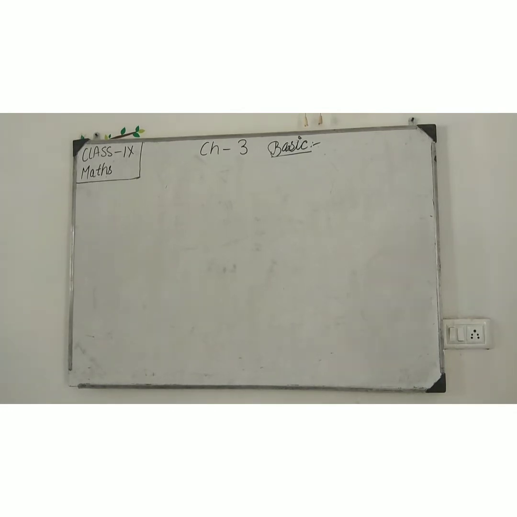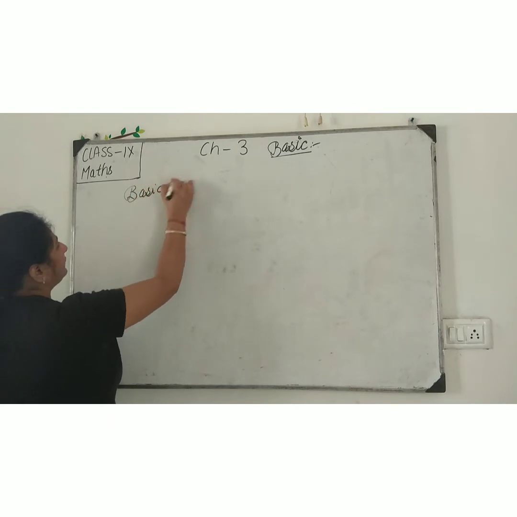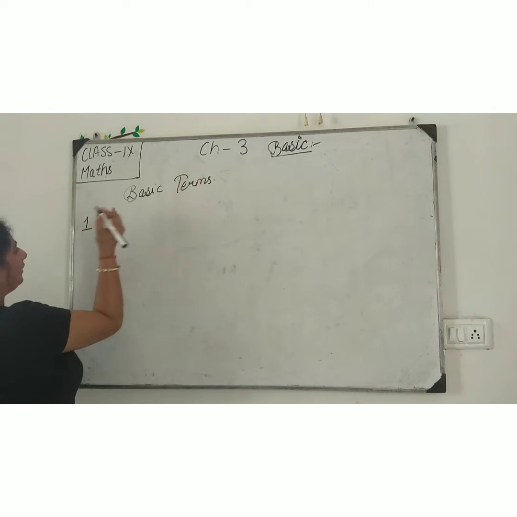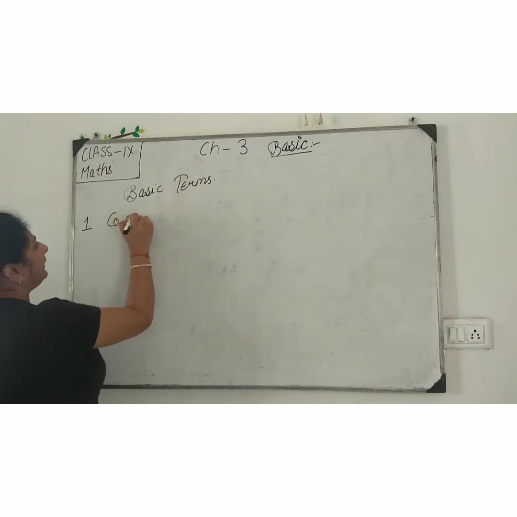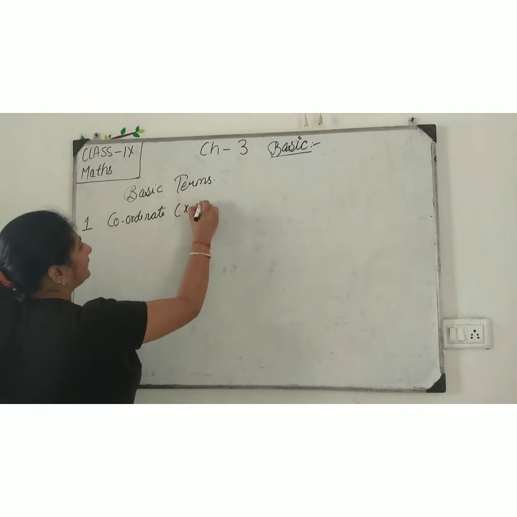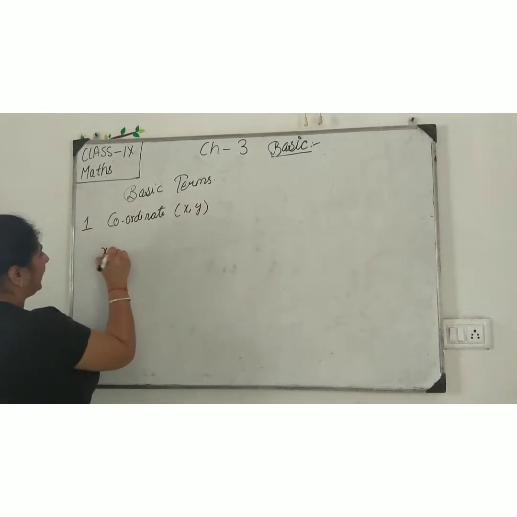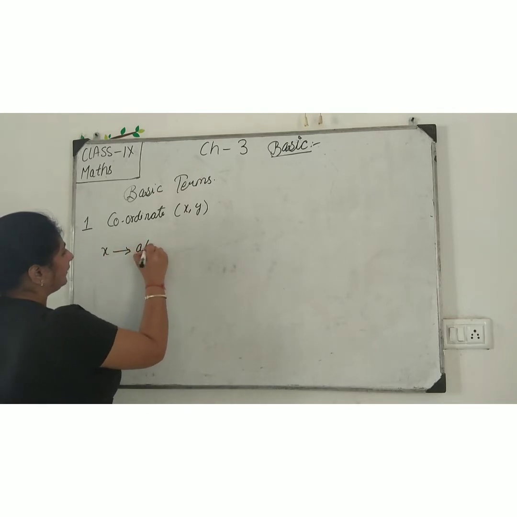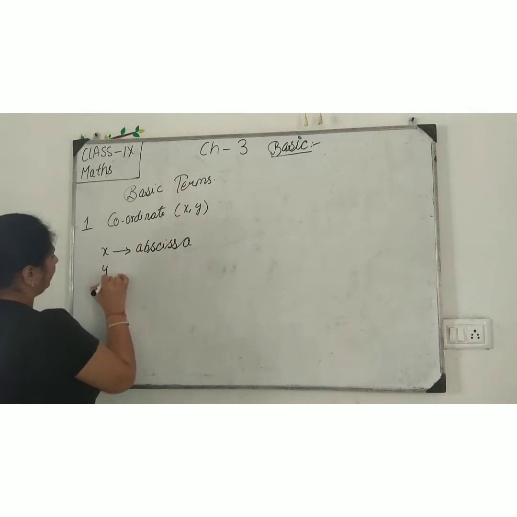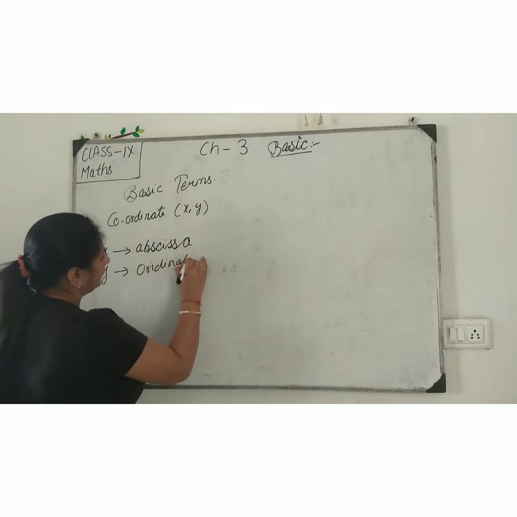Now students, we are talking about some basic terms. Term number 1. When we are talking about coordinate, made with two numbers x and y, two variables x and y. Here x is called abscissa and y is called ordinate.